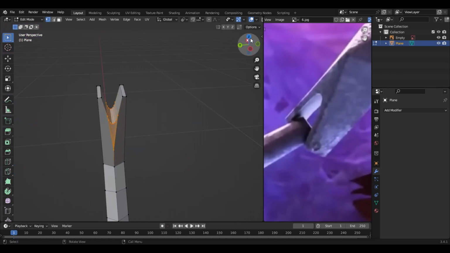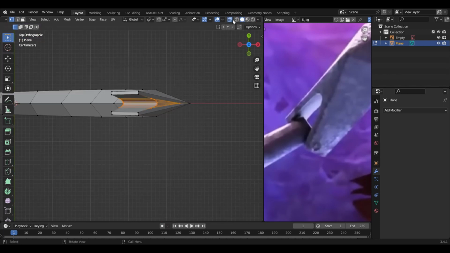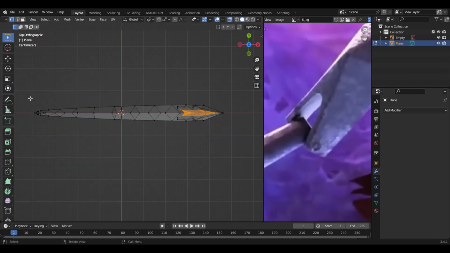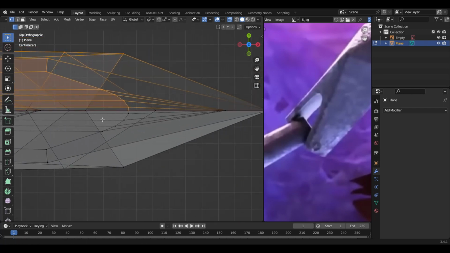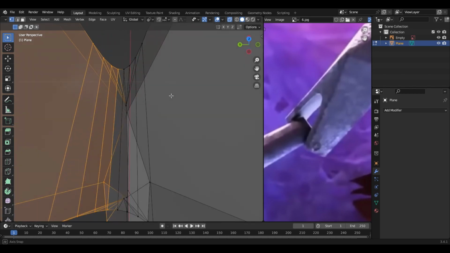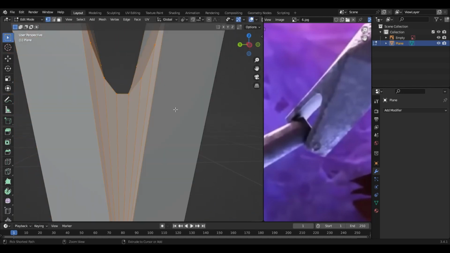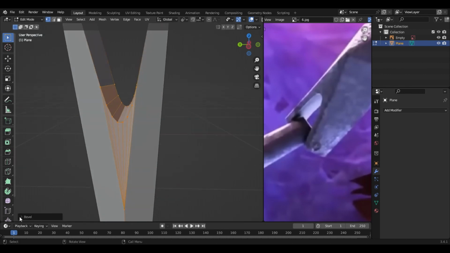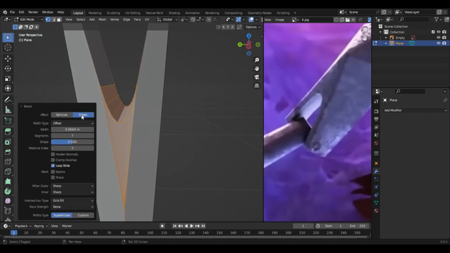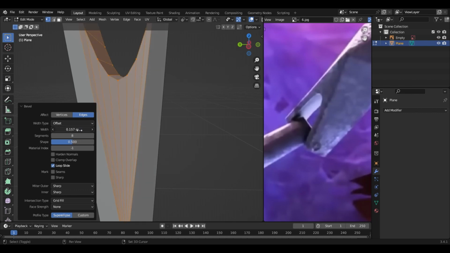Alright. Then select all the ones on the other side. Make sure the bevel is not odd. Like, come to here and select 8, for example. You can adjust it over here.